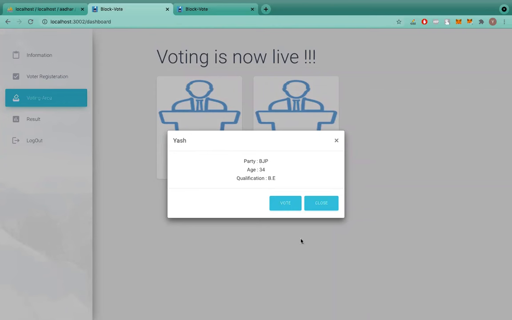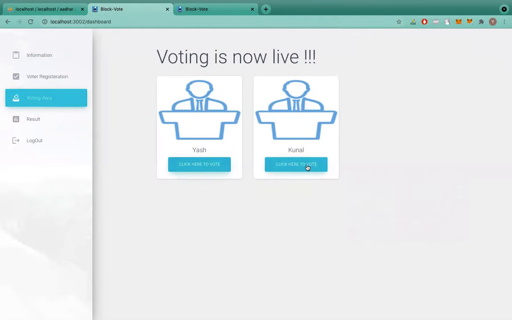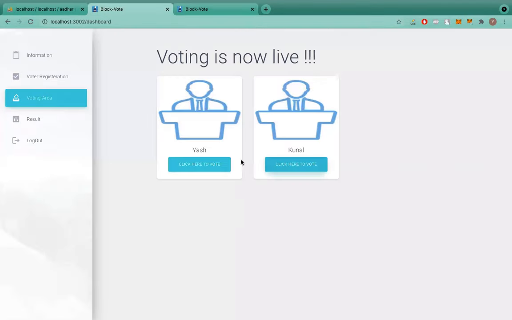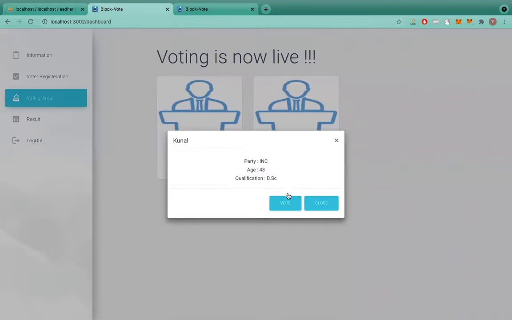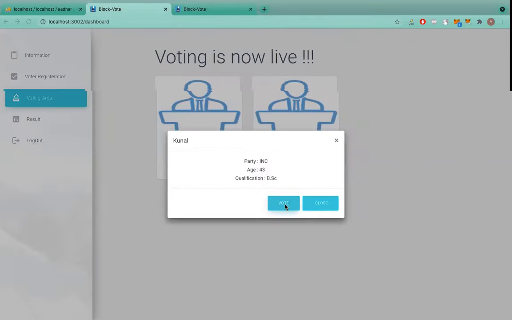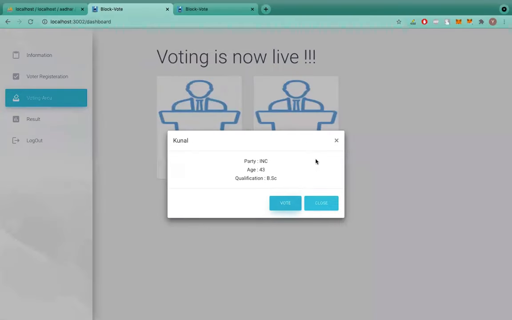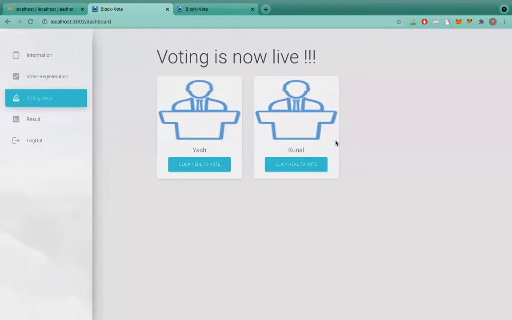If I choose to vote, again a transaction pop-up will appear, and I will need to confirm the transaction to cast my vote, or else I can close this and see all the information of the candidate. So now when I have decided, I will click here to vote, and I will click on the vote button. Again, a transaction has been generated, and I will confirm the transaction, and the vote has been cast.